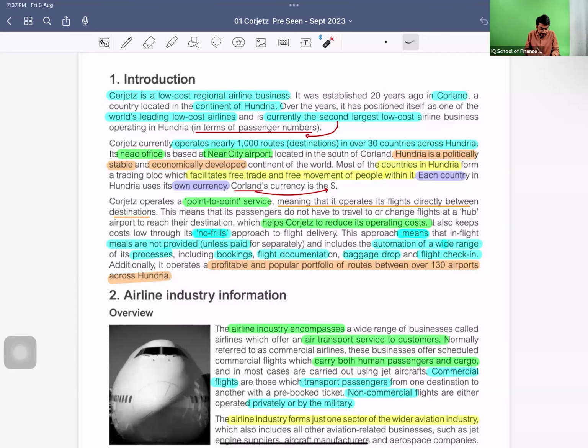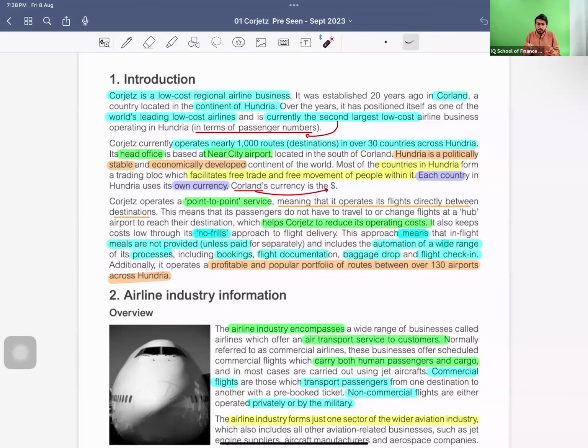Hundria is a politically stable and economically developed continent of the world. Most of the countries in Hundria form a trading bloc which facilitates free trade and free movement of people within it. So basically in Hundria, the economy is very stable, the political environment is stable, and the countries form a block and facilitate each other, saying you can come to our country and do free trade without tariff.